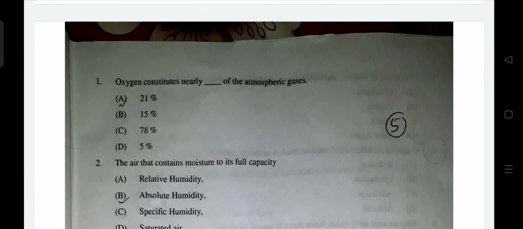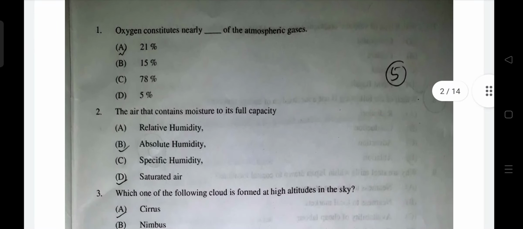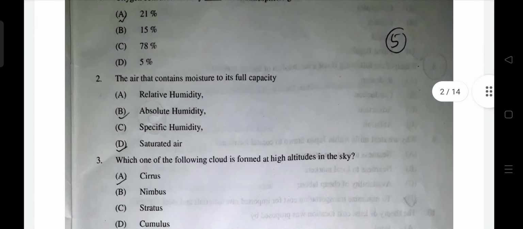Oxygen constitutes nearly 21% of atmospheric gases, we all know. The air that contains moisture to its full capacity. Okay, so that air is called saturated air. So when relative humidity crosses 100%, that term is called saturated air and cloud formation takes place. So D will be correct.